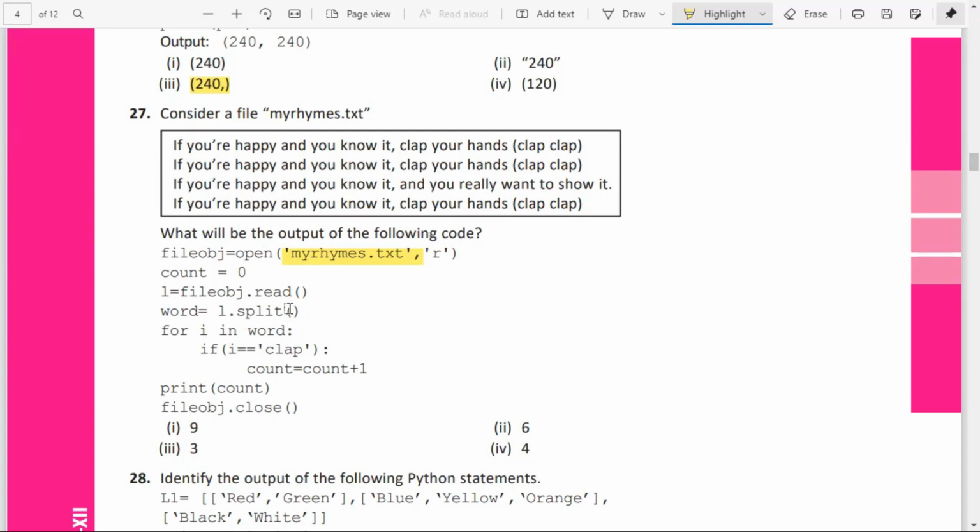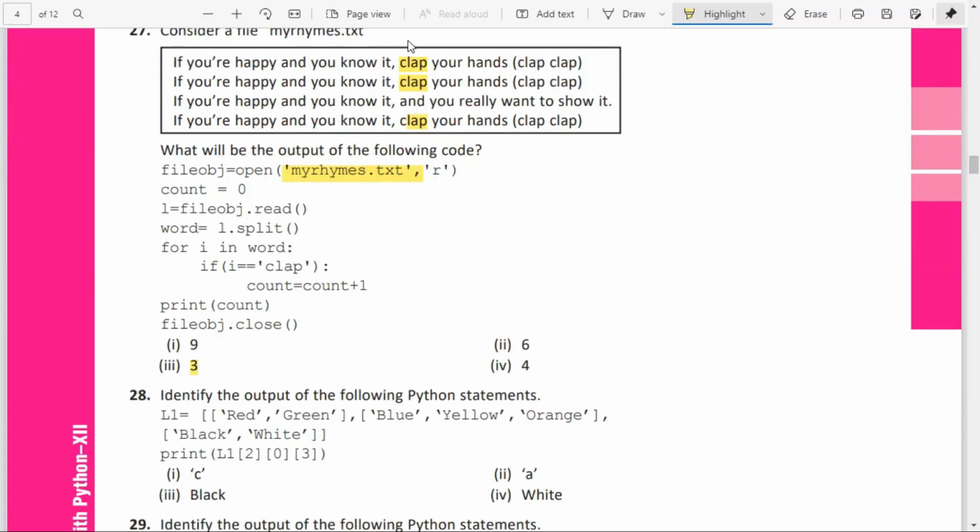So here you can see 1 clap, 2 clap, and 3 clap, isn't it? But this clap cannot be counted, because it is not separated, it is together with the bracket, so it will not be split. So the answer is 3.